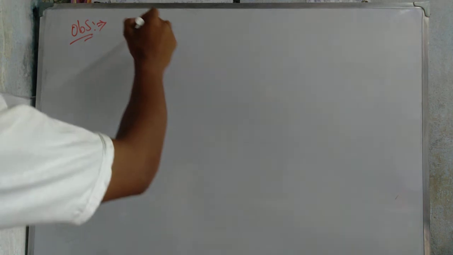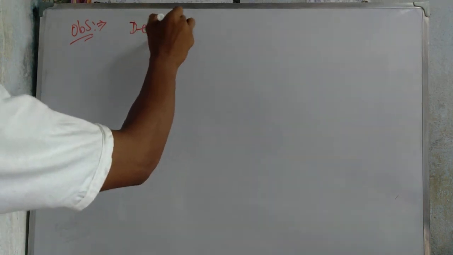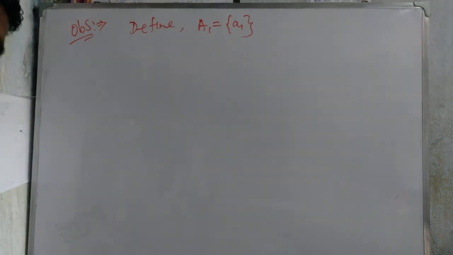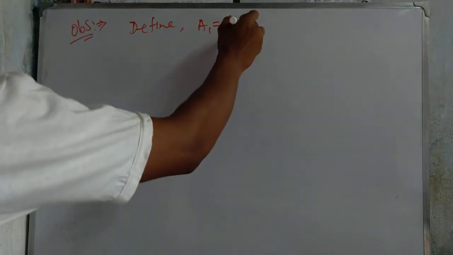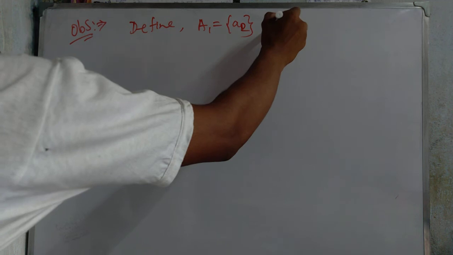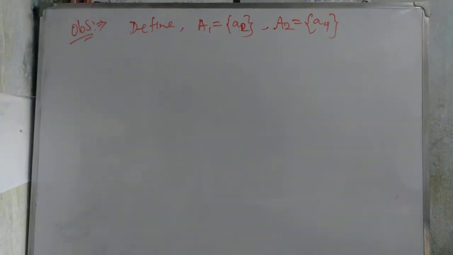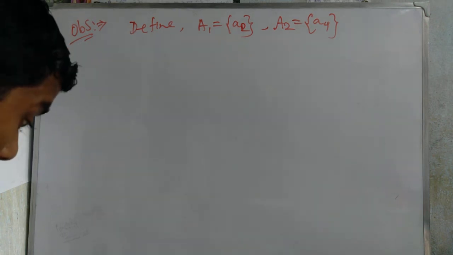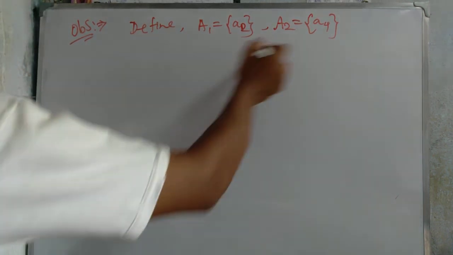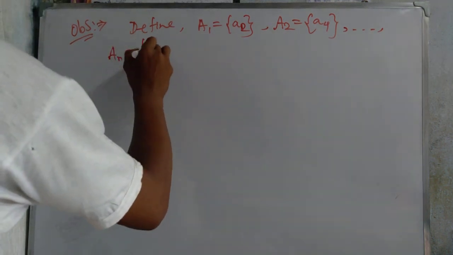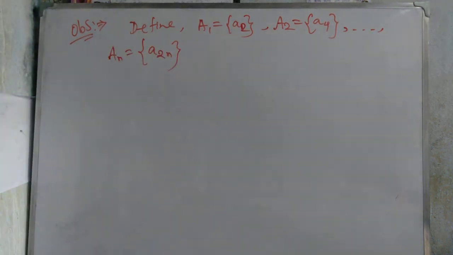Here we define a sequence: a1, then a2, then a4, that means 4, 8 in this way I think, and here an equal to a2n.